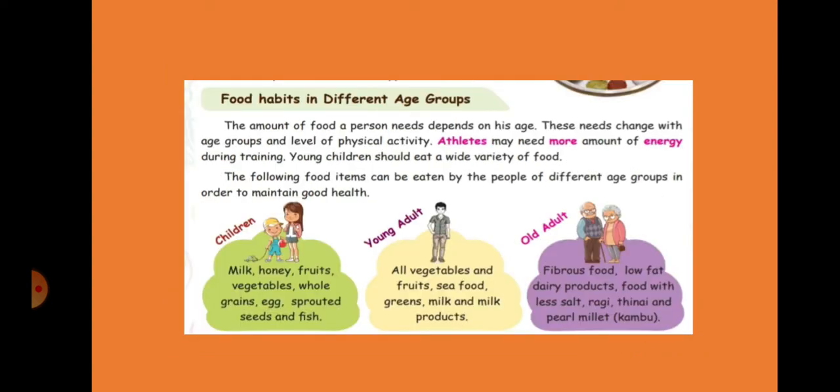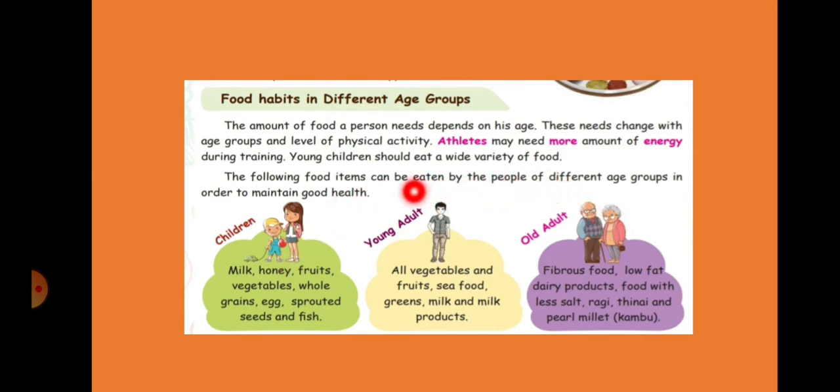Next thing we see is food habits in different age groups. Whatever food we are eating, will your parents or grandparents eat it? If you observe, whatever food we are eating, our grandparents cannot eat.